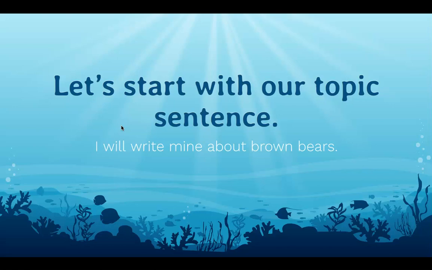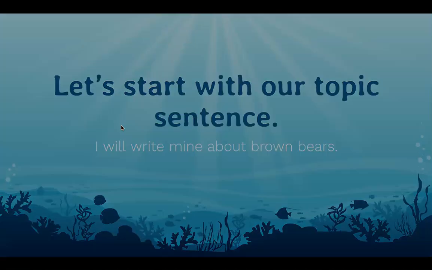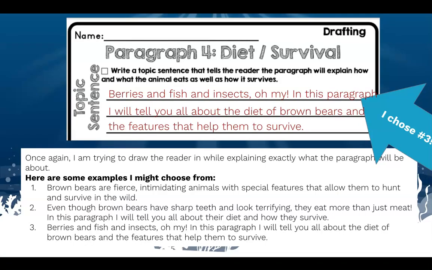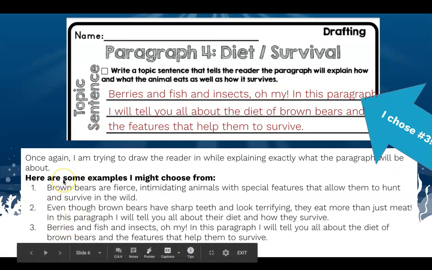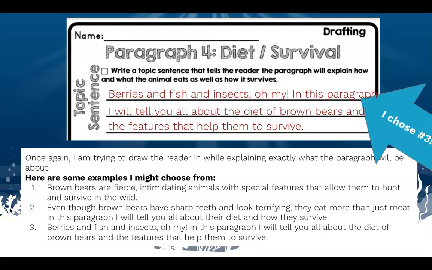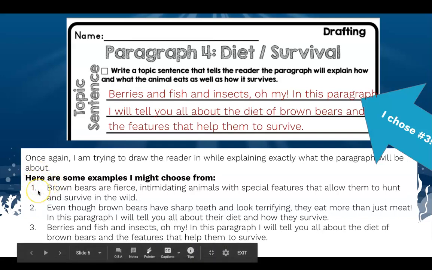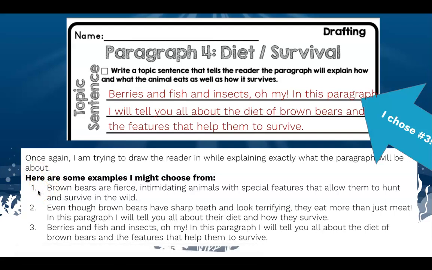As always, I'm writing my report about brown bears. So I came up with some different examples of topic sentences I might use. Remember, this paragraph is supposed to tell me about what they eat and how they survive, and I want my topic sentence to make that known to my reader. So example number 1 says, brown bears are fierce, intimidating animals with special features that allow them to hunt and survive in the wild. That draws the reader in and also tells them that we're talking about hunting and survival.